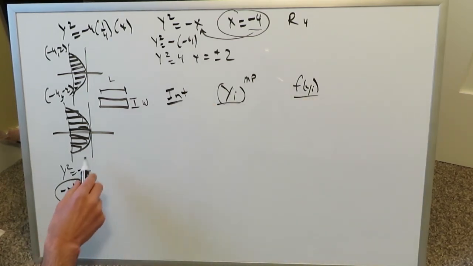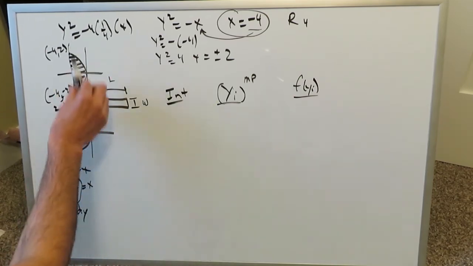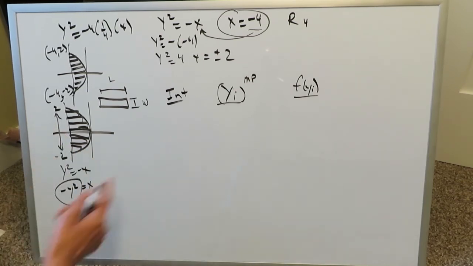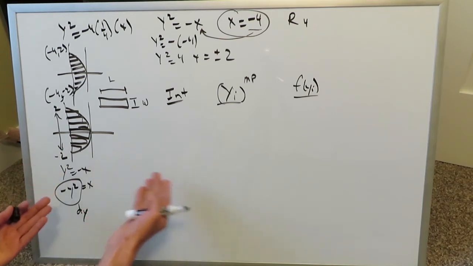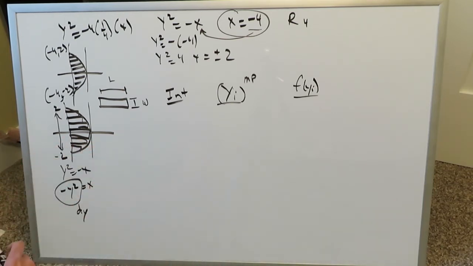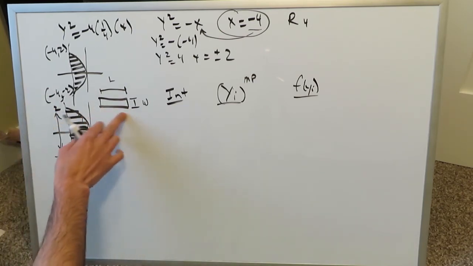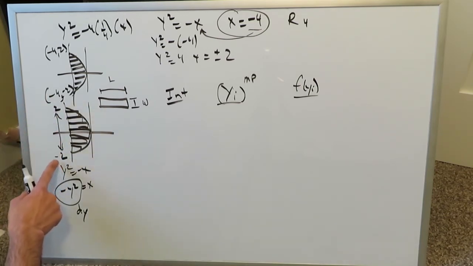What's our interval? Our interval is right here from -2 to +2, because when we're using vertical reference lines we want to be looking at things along a vertical interval. Like in the previous question, we were looking at things along a horizontal reference line, the x-axis, so our interval was along the x dimension. Here, because of horizontal Riemann rectangles, we're looking at things on a vertical reference line, therefore we should be using a vertical lower limit and a vertical upper limit.